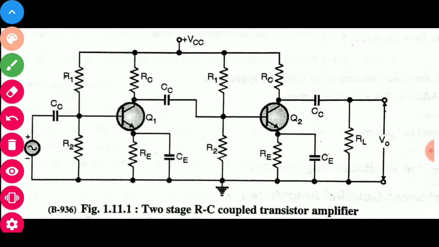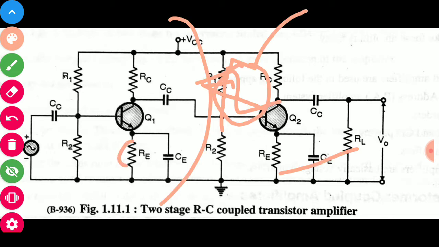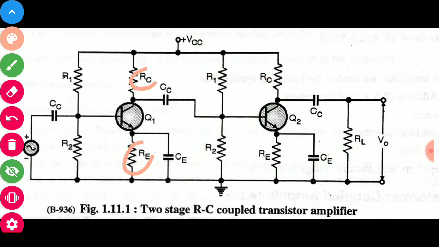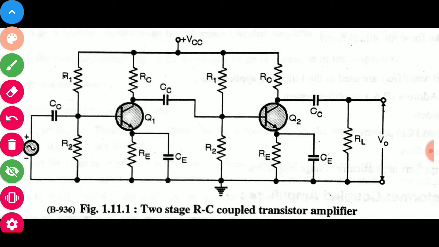Then there is the two stage RC coupled amplifier. These are R and C, so it is called an RC coupling amplifier. This working is similar to the BJT multi-stage amplifier we discussed in the previous lecture. So this is all about the types of coupling. Thank you for watching this lecture.